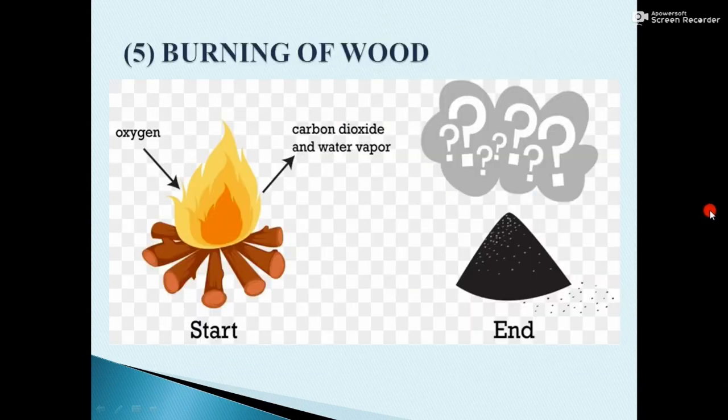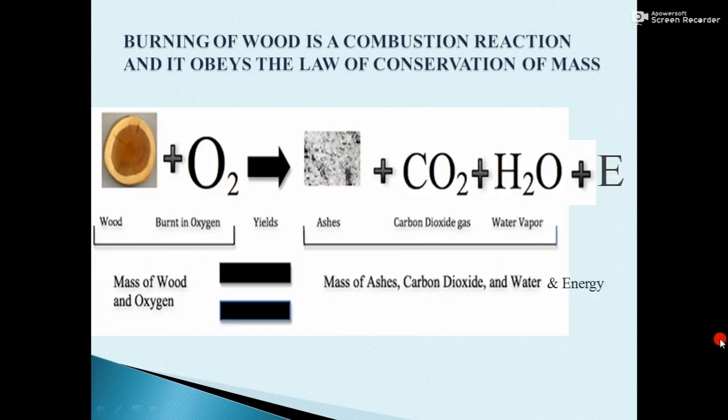Next example is burning of wood. Now, when the wood is burned, it leaves behind ashes. Ashes are much lighter than the wood. So, does it mean that it doesn't hold the law of conservation of mass? No. Burning of wood is a combustion reaction and it obeys the law of conservation of mass. And again the same equation, that wood when burnt in oxygen will yield ashes, carbon dioxide gas, water vapors and energy. Energy can be either in the form of light or in the form of heat.